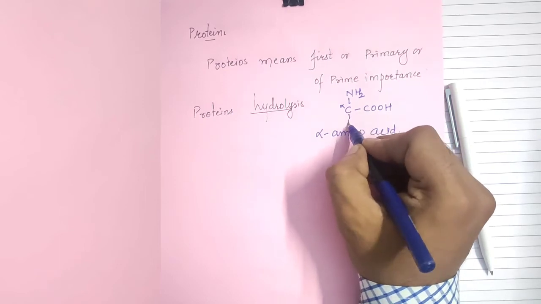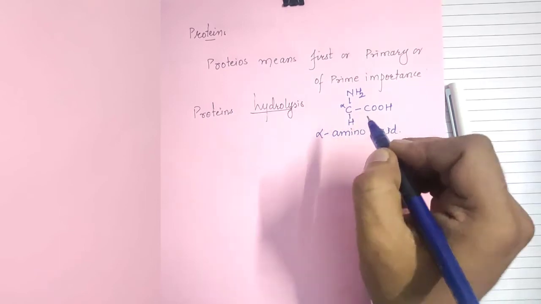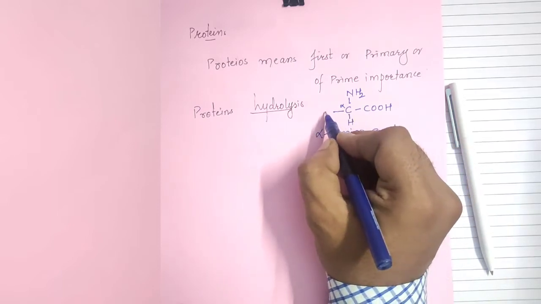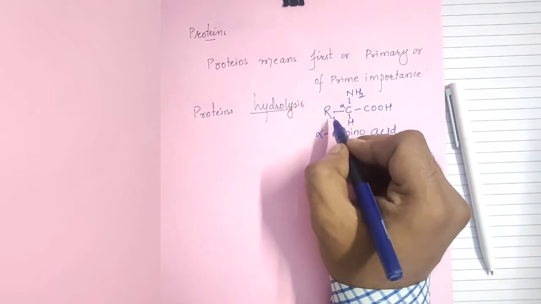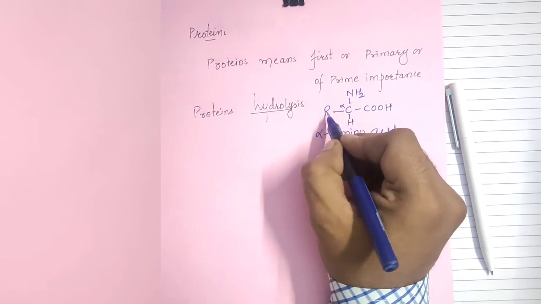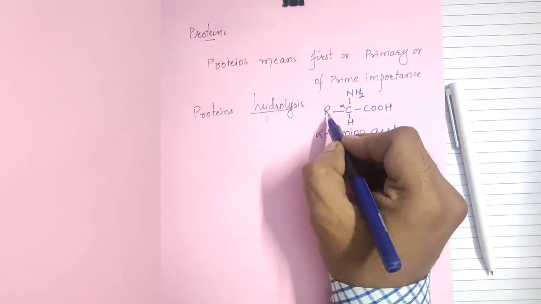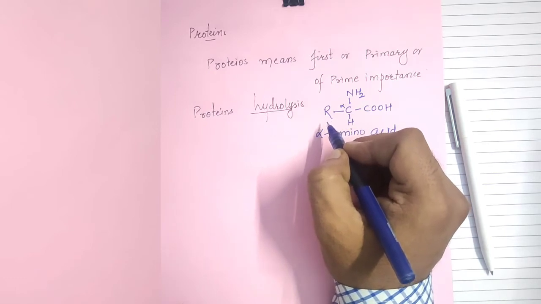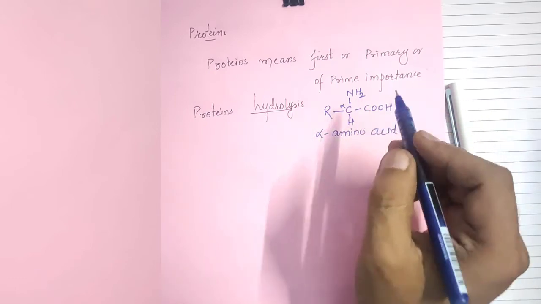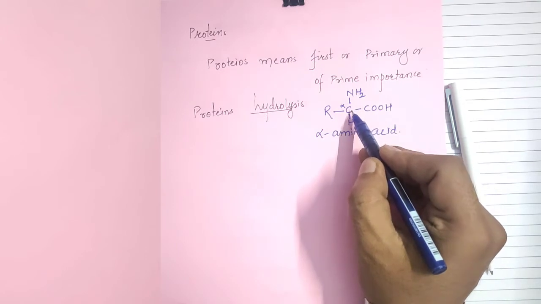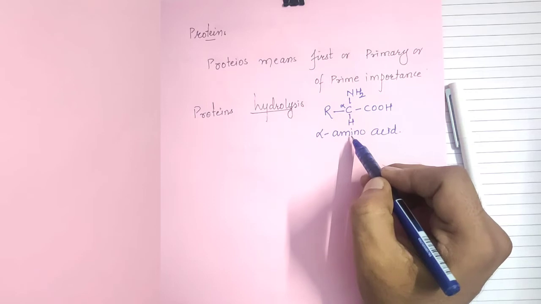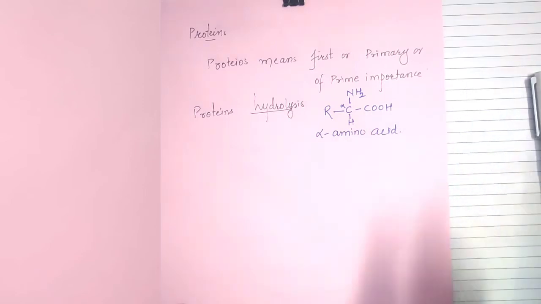So it is satisfied with a hydrogen atom, and the other valency is given by a general letter R. That means we can change this R by hydrogen, or by another carbon atom, or by a phenyl ring, or by other substituent. So the functional group attached to a carbon atom that consists of an amino group is said to be an alpha amino acid.